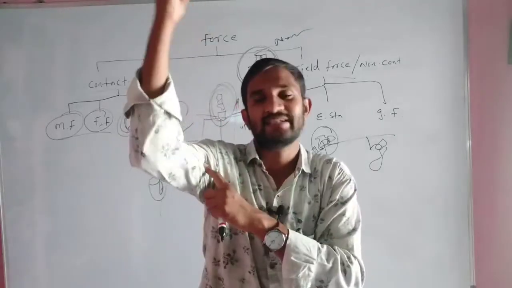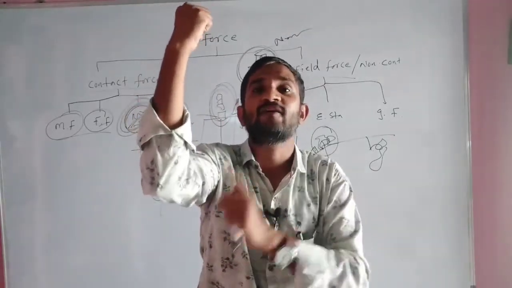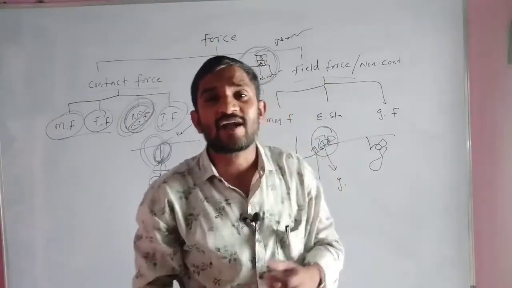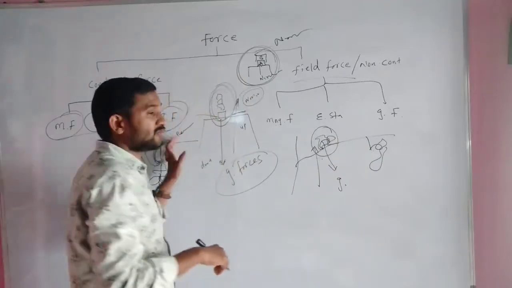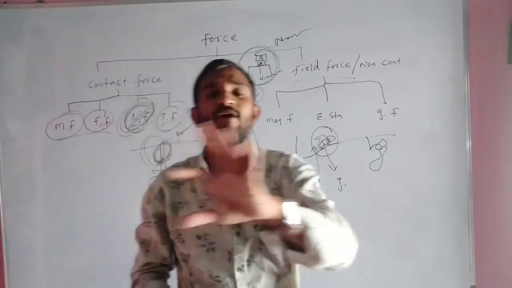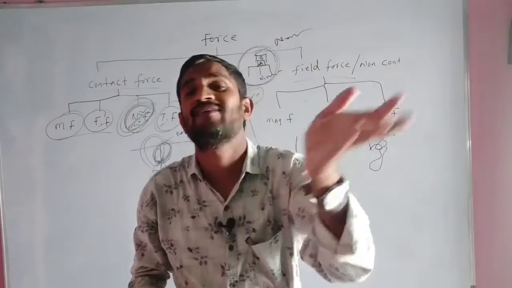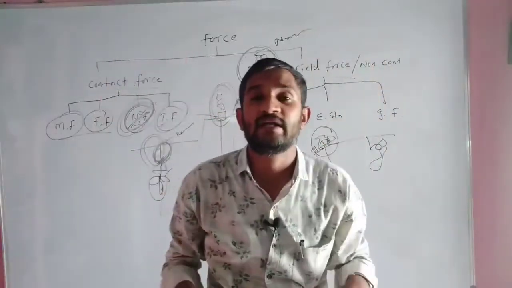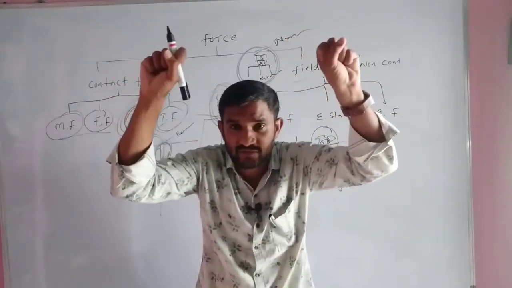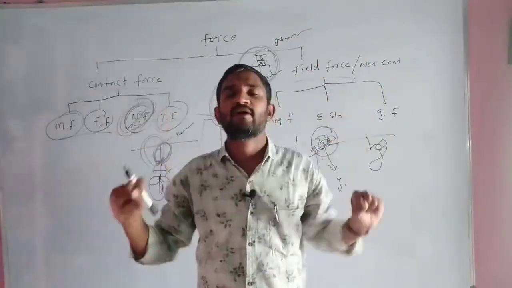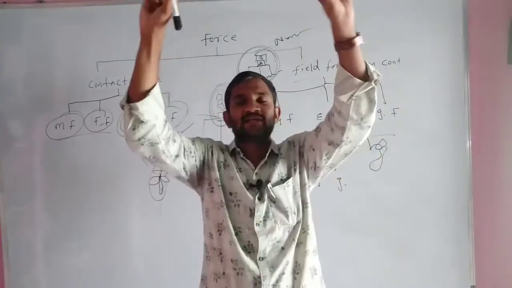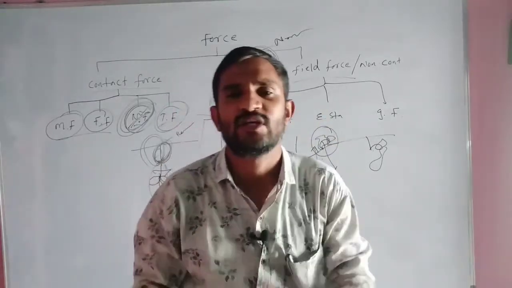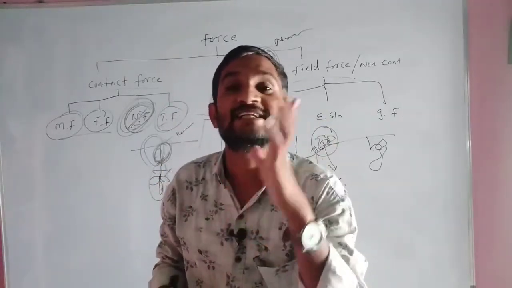Because of the support of this hand, there is no chance for the monkey to fall down. Which forces are working there? Tensional forces are working. You people also have a lot of experience, as you also behave like monkeys every day. When you play near a tree, you simply catch the branch of the tree and move front to back. That means your hands are also applying some kind of force against the gravitational force. We have to know that force as a tensional force.